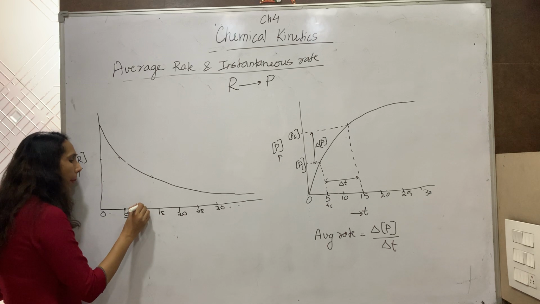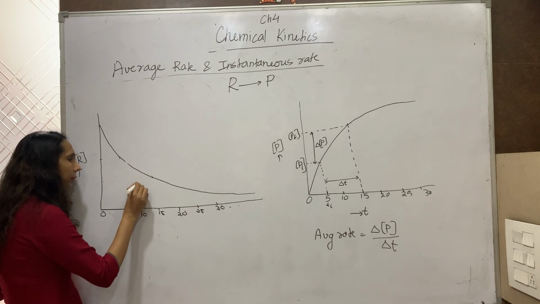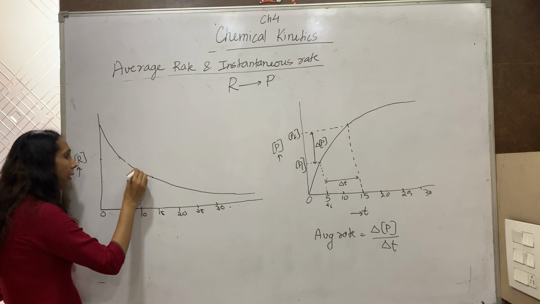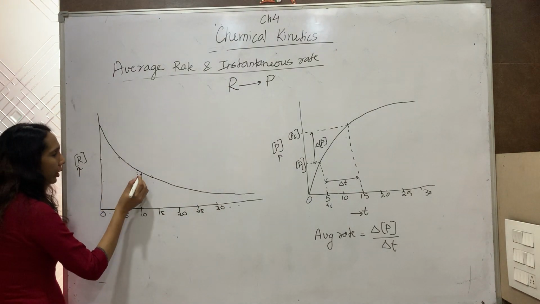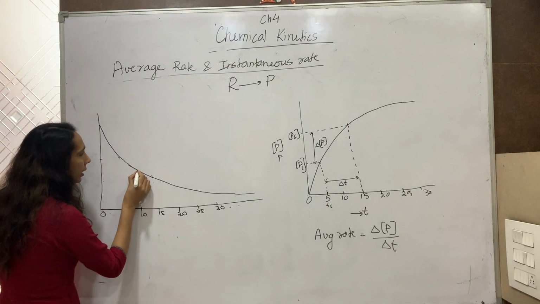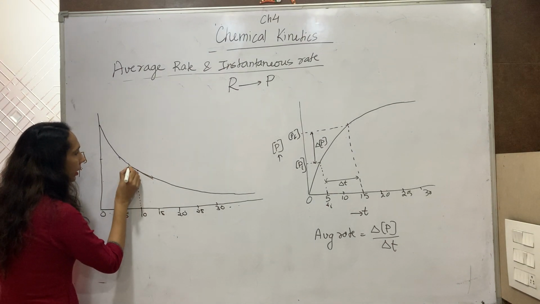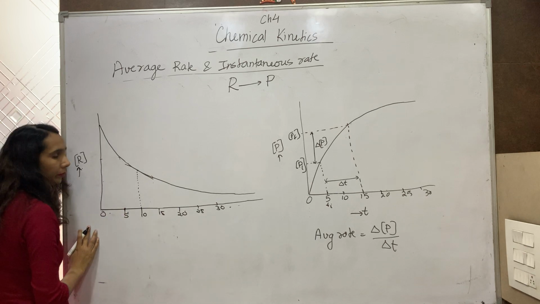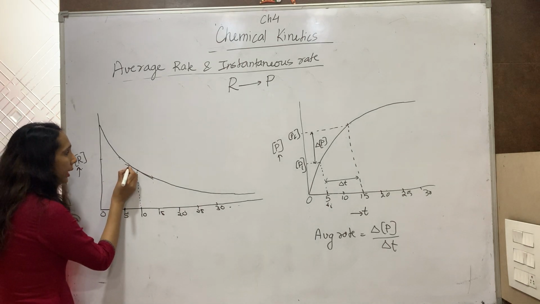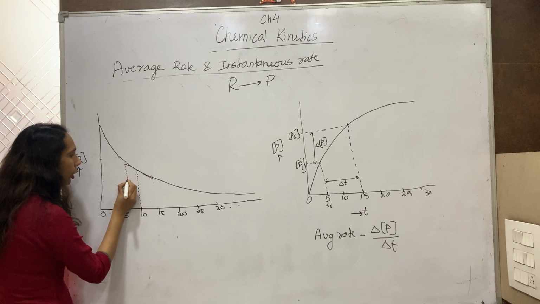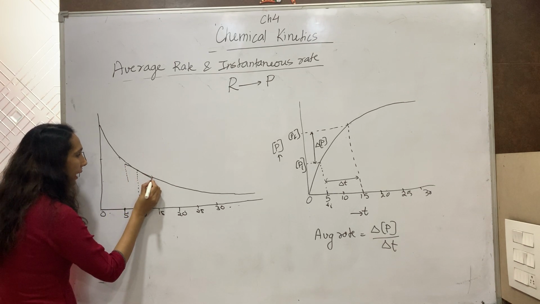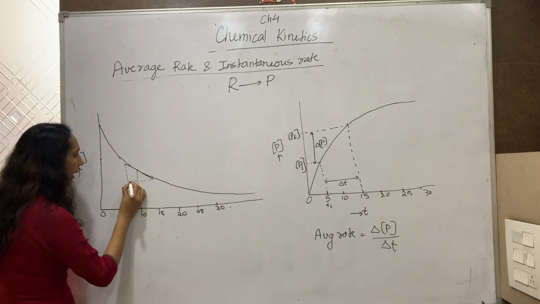So I will draw a perpendicular here. The perpendicular will cut the curve at a particular point. At this point, I will draw a tangent. This is the tangent I have drawn. Now from this tangent, I drop a perpendicular in the downward direction like this. And here, I drop a perpendicular in the left-hand direction like this.